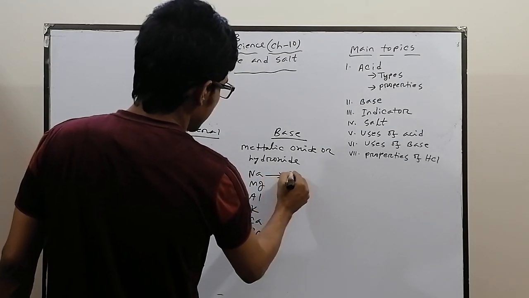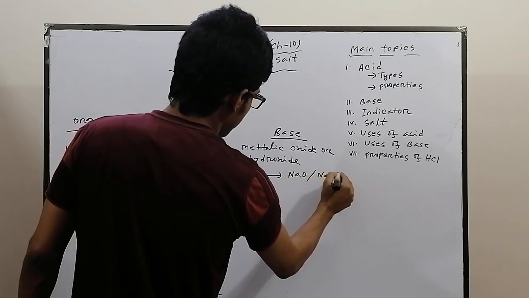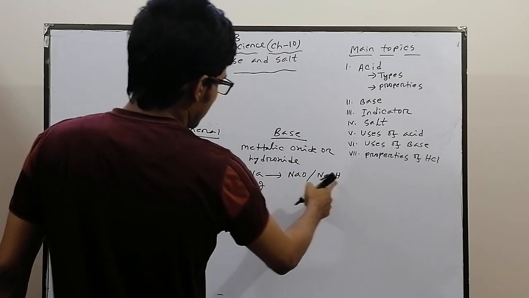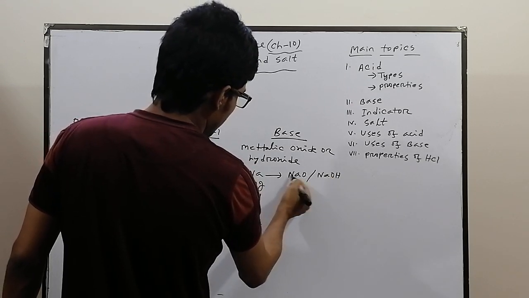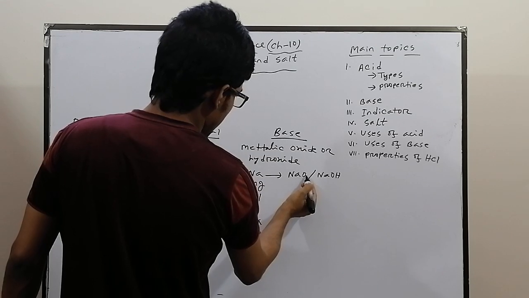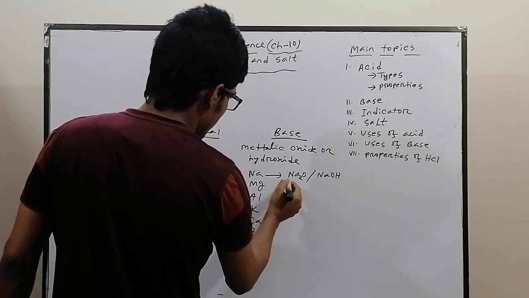Next, Na2O or NaOH. These are two bases. For the formula of sodium oxide, as the valency of oxygen is 2, you will put 2.